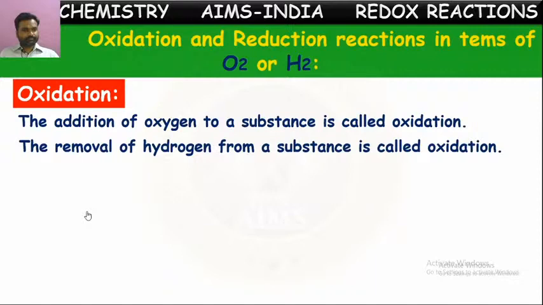In terms of oxygen, the addition of oxygen to a substance is called oxidation. In terms of hydrogen, the removal of hydrogen from a compound or substance is called oxidation of that substance. In the same way, we can define reduction also in terms of oxygen and hydrogen.